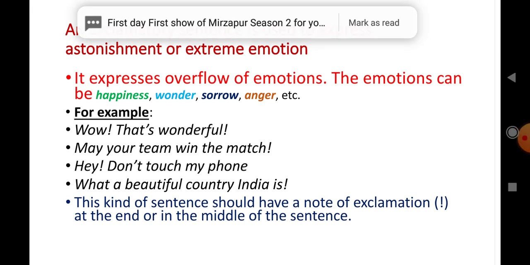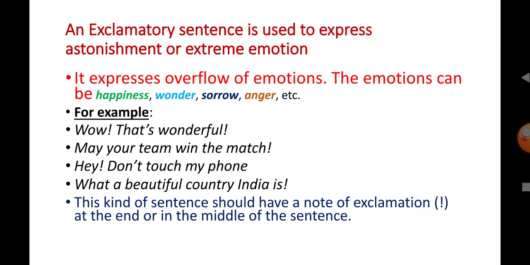The emotions can be happiness, wonder, sorrow, anger, etc. For example, wow, that's wonderful. May your team win the match. Hey, don't touch my phone. What a beautiful country India is. So, look at the four sentences. These are exclamatory sentences. This kind of sentence should have a note of exclamation at the end or in the middle of the sentence.